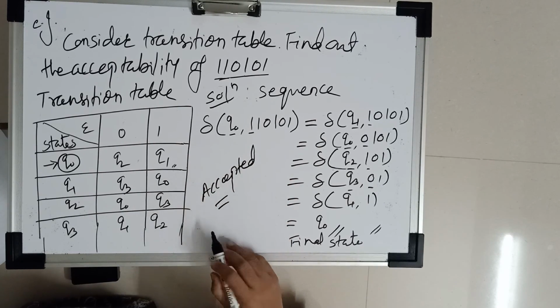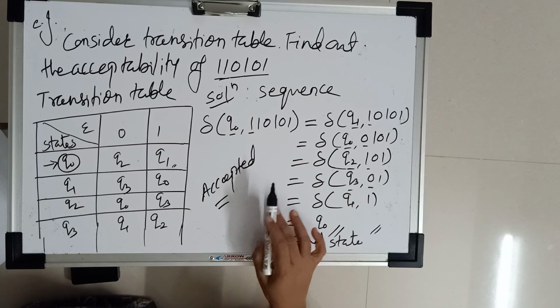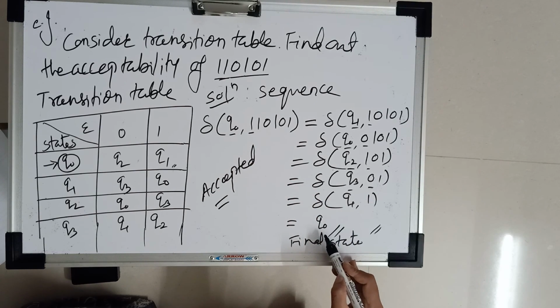So accepted means what? That string starts from the initial state and must end at the final state. That string is known as an accepted string by final state.